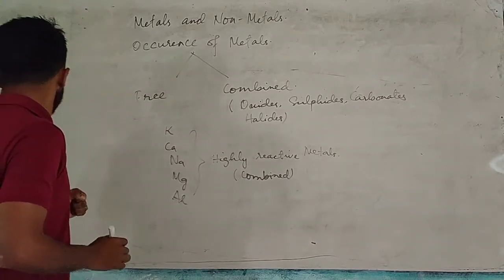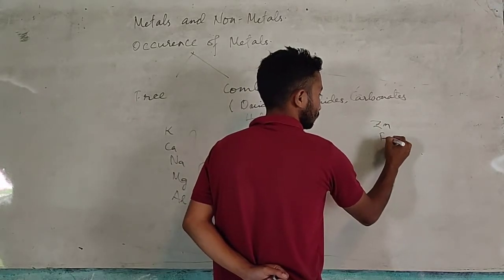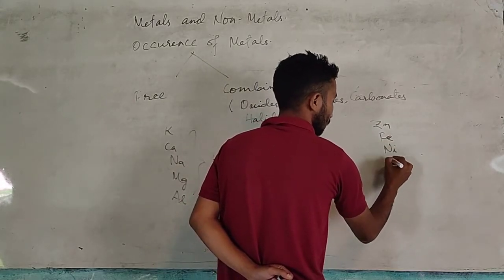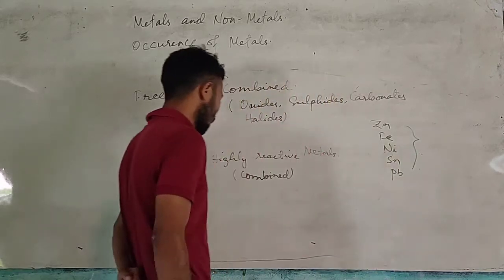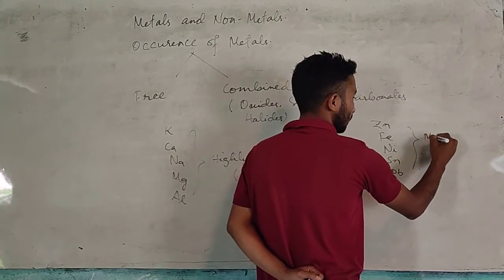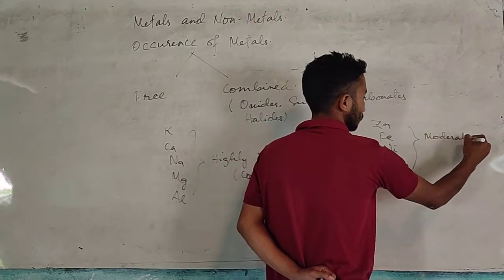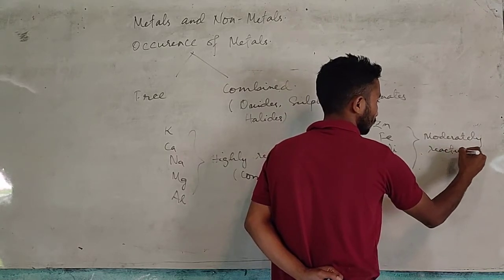The next group of elements is zinc, iron, nickel, tin and lead. These five elements are called moderately reactive metals.